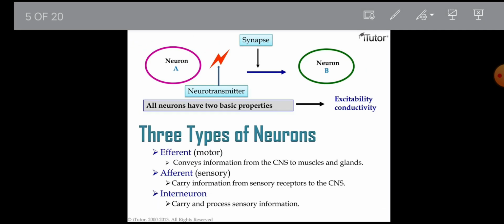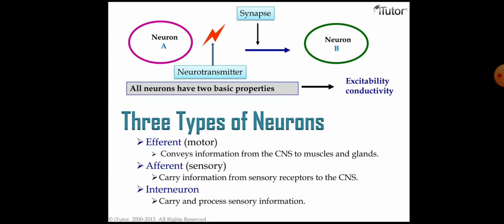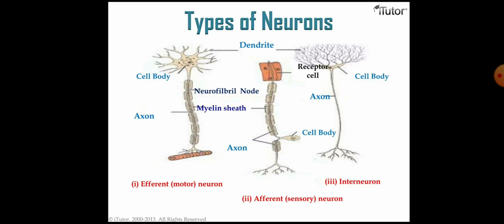Next, two basic properties of neurons are excitability, conductivity and flexibility. These are the properties of neurons. Now, the types of neurons we have: afferent neurons, how they look; efferent neurons, how they look; and the interneuron. Okay, these are the structures of those neurons here.